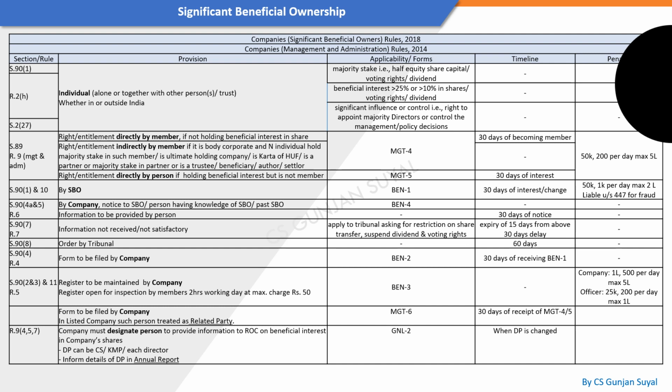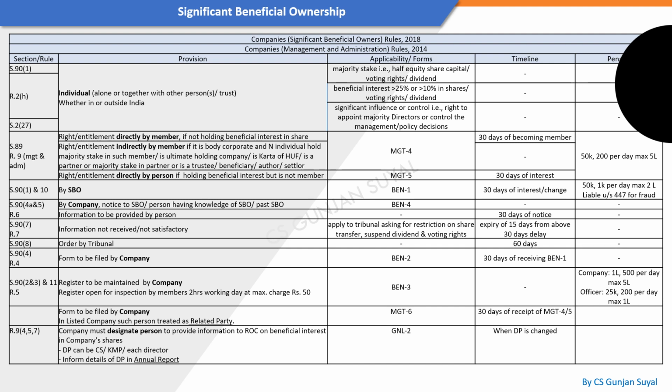This is after 30 days of sending the notice, plus 15 days, you have not received any satisfactory response. Now the next step is by the tribunal. Within the next 60 days it can pass an order.